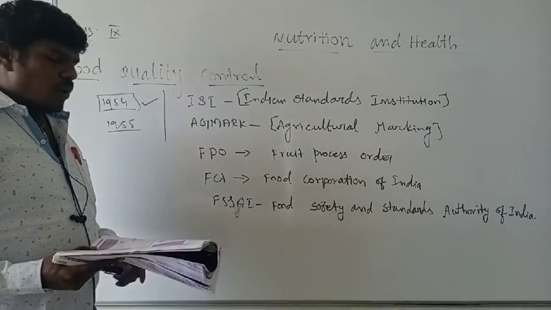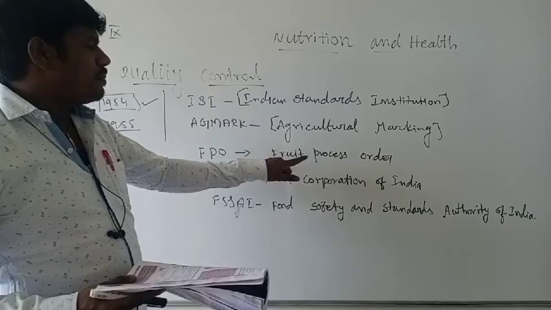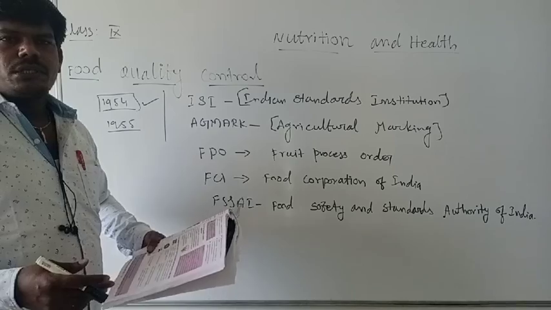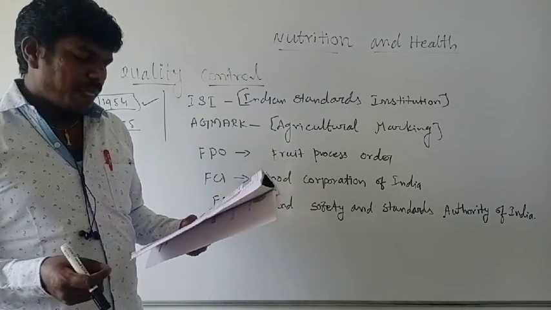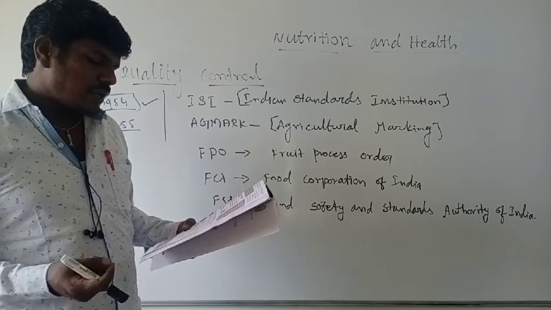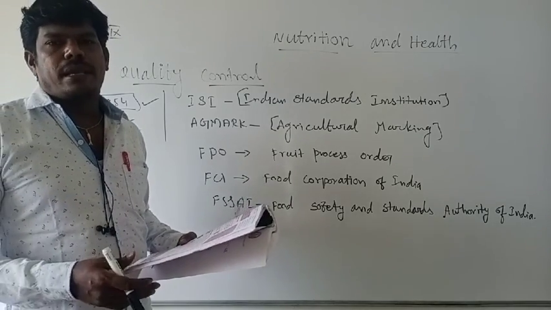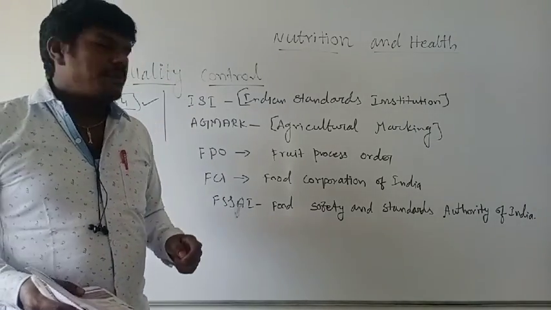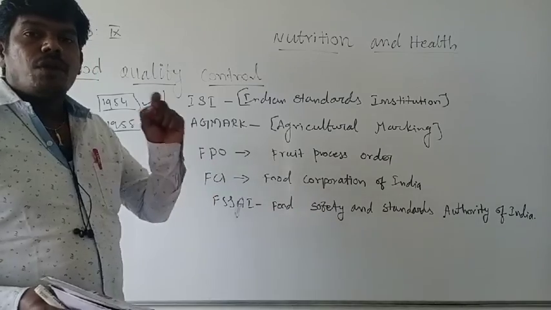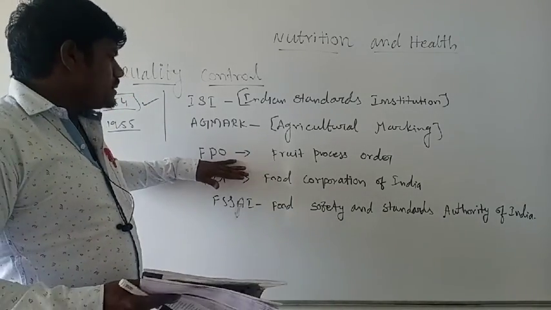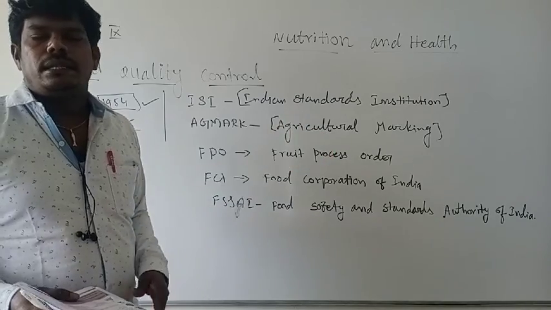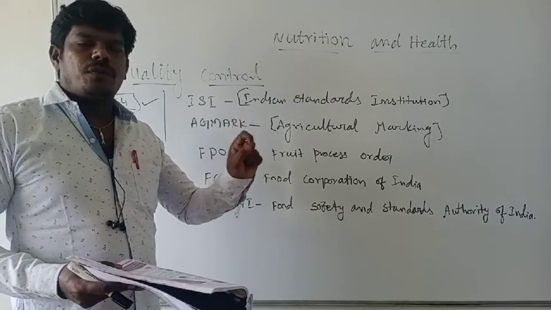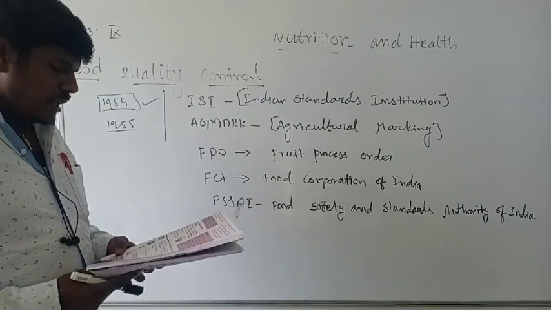Under FPO, the main function, Fruit Process Order, means the certificate for fruit products in juice, jam and sauce, then canned fruit and vegetables and pickles. Like that, any packages that are present need approval from this agency. Only when this agency gives the approval will that particular jam or jelly, packaged fruits and packaged vegetables and pickles be sold.